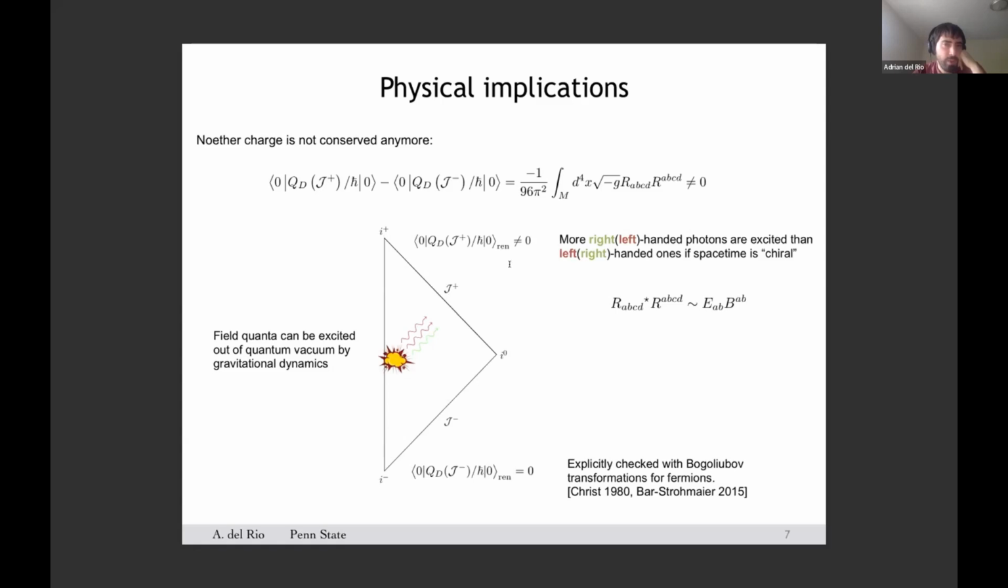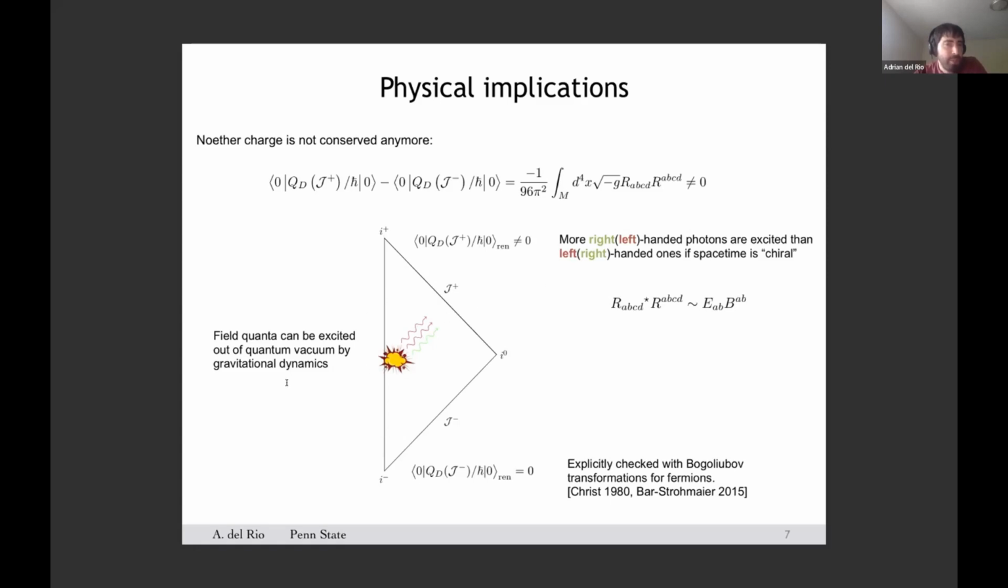So what does this non-zero value indicate? Well, it is widely known that field quanta can be excited spontaneously out of the quantum vacuum by the gravitational dynamics that takes place in the spacetime. And on the other hand, recall what I have just said in the introduction: this charge measures the net difference between right-handed and left-handed circularly polarized modes of the electromagnetic field. So if more photons are registered at scri plus with one helicity than of the opposite helicity, this necessarily implies that